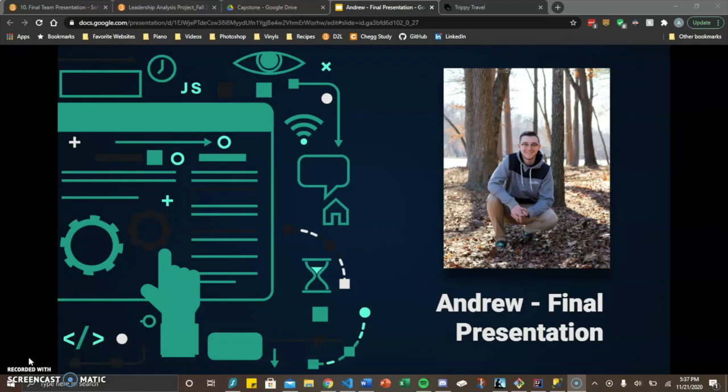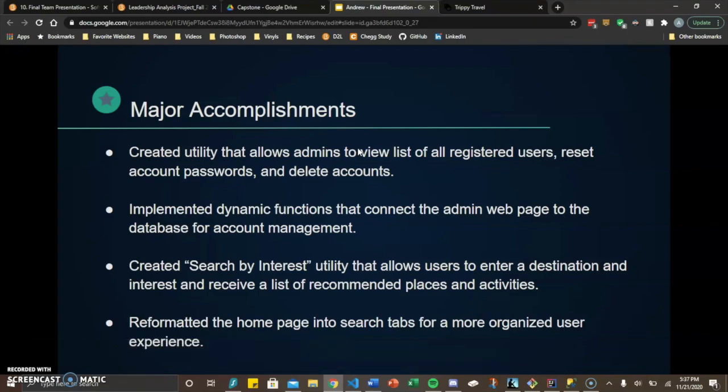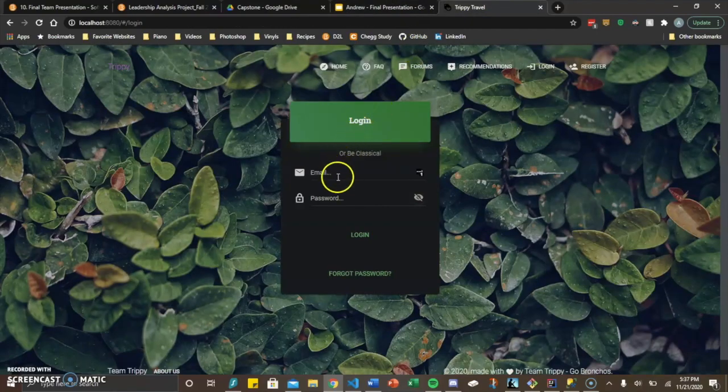This is Andrew King, and these are my major accomplishments for the final presentation of Capstone. Major accomplishment 1: I created a utility that allows admins to view lists of all registered users, reset account passwords, and delete accounts. So we have the web app running right here.